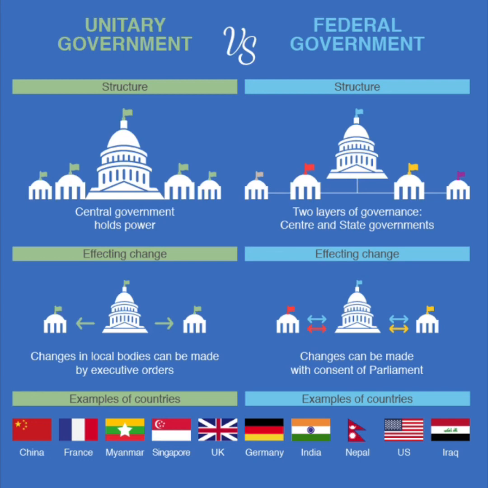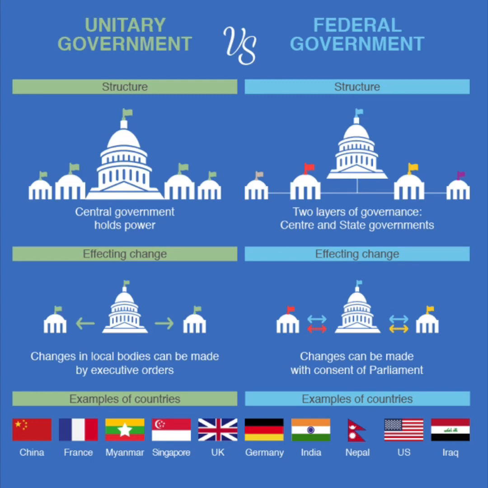Whereas federal government is the form of government where the distribution of power is between the central government and the state government. Most of the laws that the central government makes are applied all over the country, whereas the laws passed by the state government are applied only in the state.